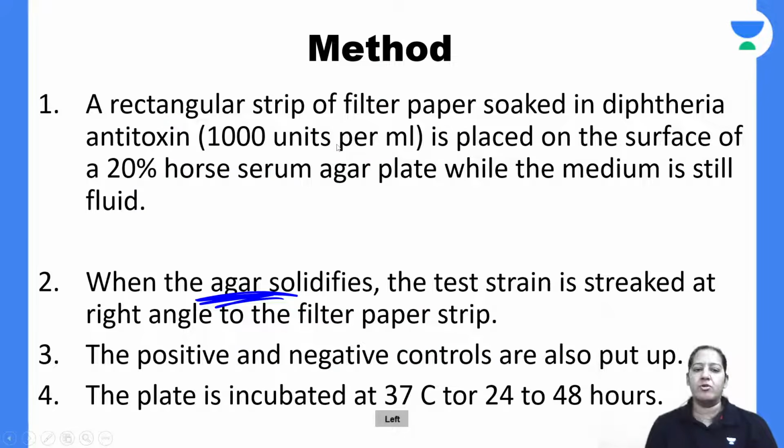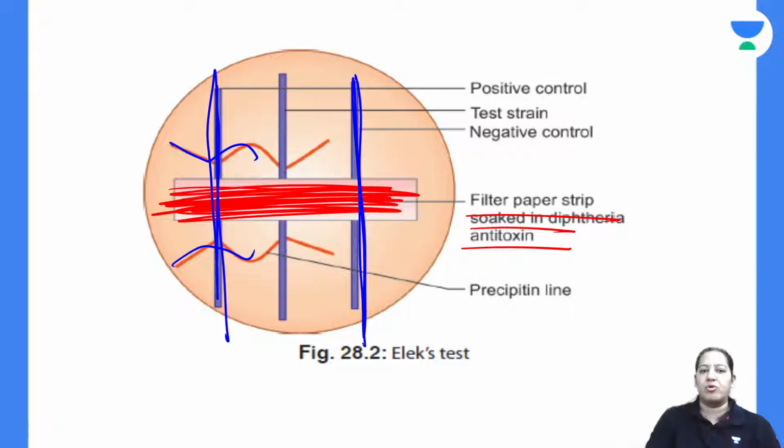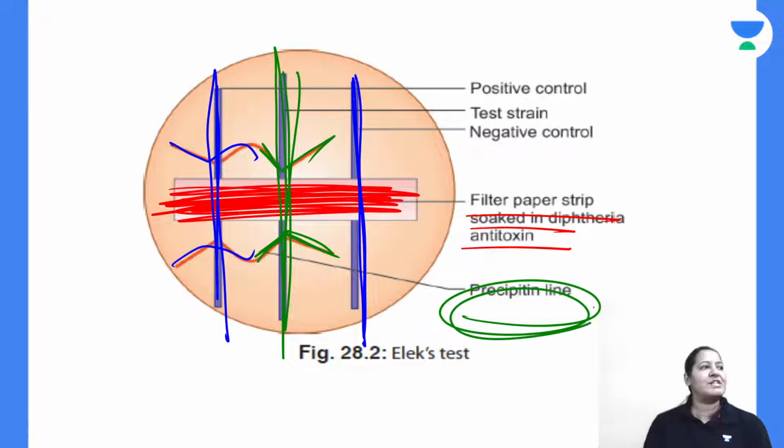So take a positive control. Positive and negative controls are important. Can you see this one is positive control here? The first line is positive control. You can see the lines of precipitation around it. You can see the third one is the negative control, so no lines of precipitation around it. And the middle one is the test strain. The test strain is also showing positive, that is lines of precipitation. So it is toxigenic. So lines of precipitation are important.